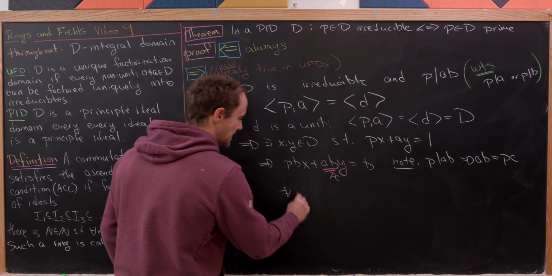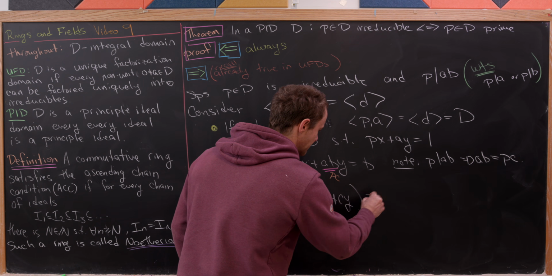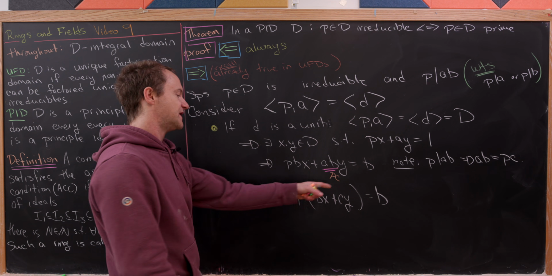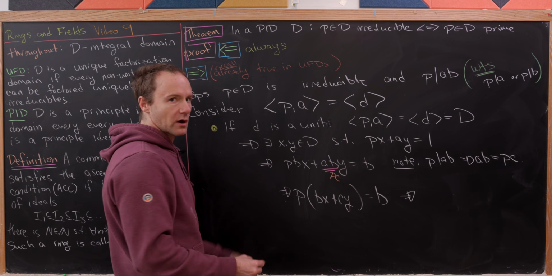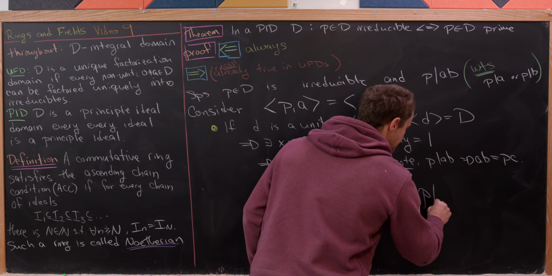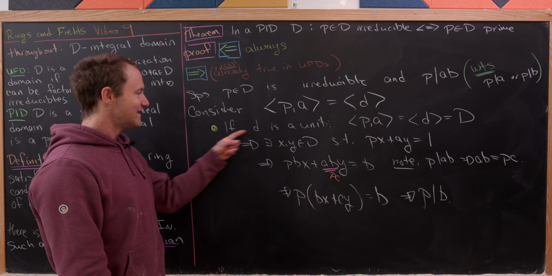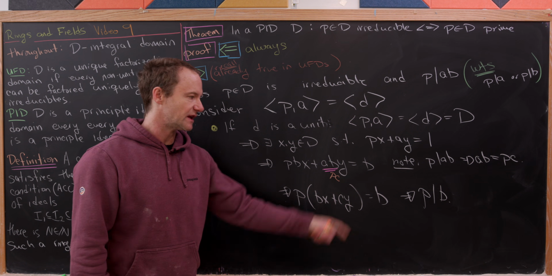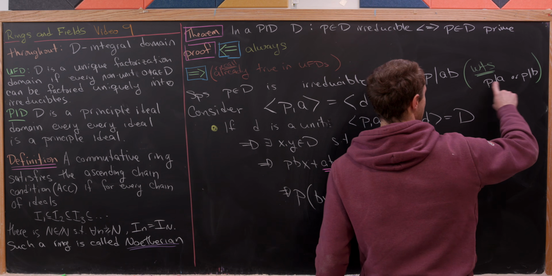So I can factor the P out, and I'll have Bx plus Cy is equal to B. But now this equation right here is part of the definition for P to divide B. All right, so that means in this setup where D is a unit, we get that P divides B.